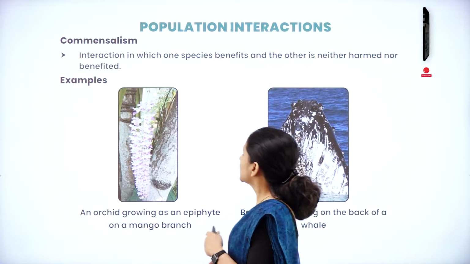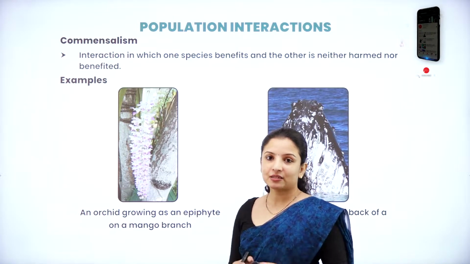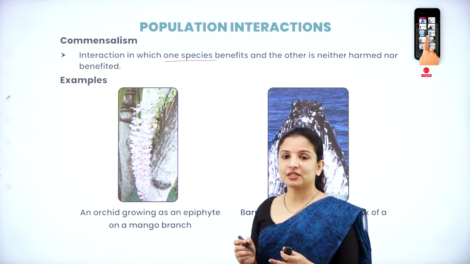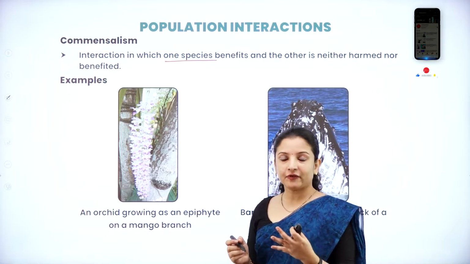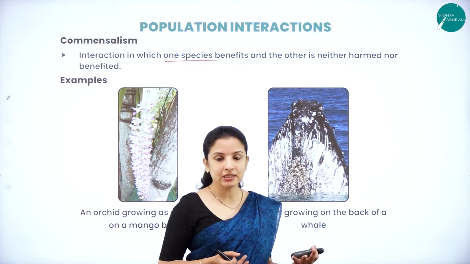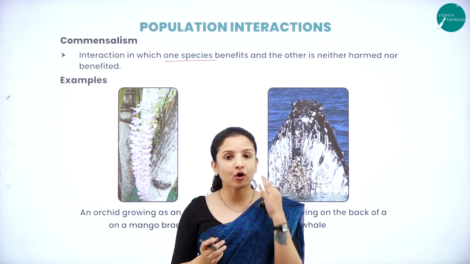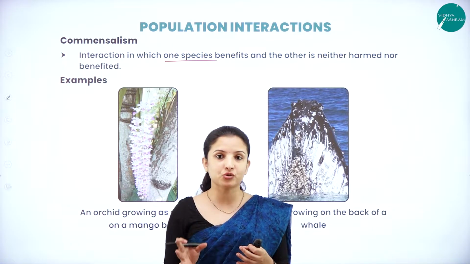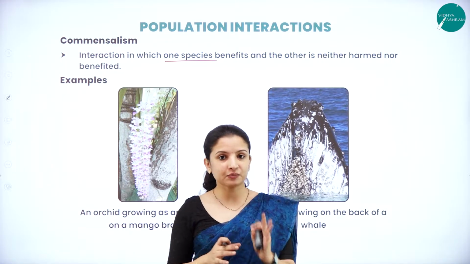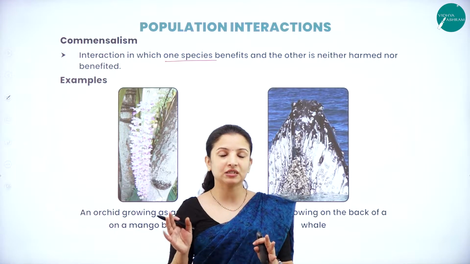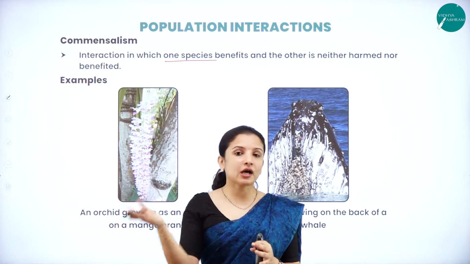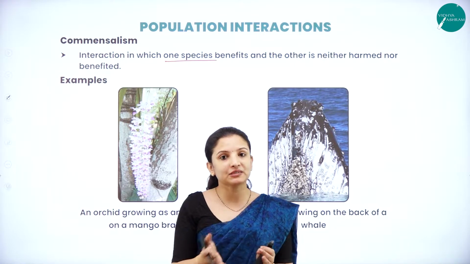So to begin with, what is commensalism? Commensalism is the interaction between one species and another species, wherein one species gets the benefit, whereas the other species is neither benefited nor harmed. So here the effect is positive as well as zero. Zero means it is neutral. One species gets the benefits from another species, but when it takes the benefit from the species it depends on, it will not harm that other species. Nor does the other species derive any benefit from the species that is growing on it.